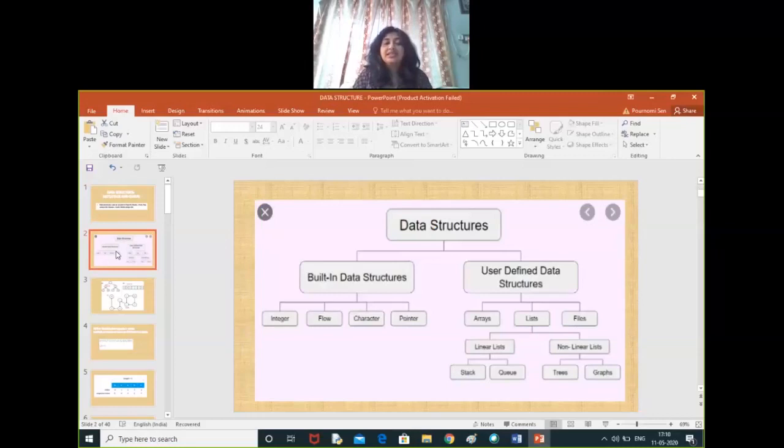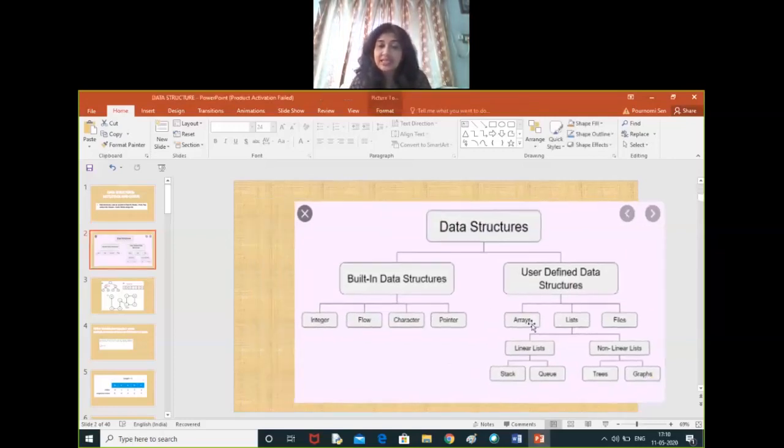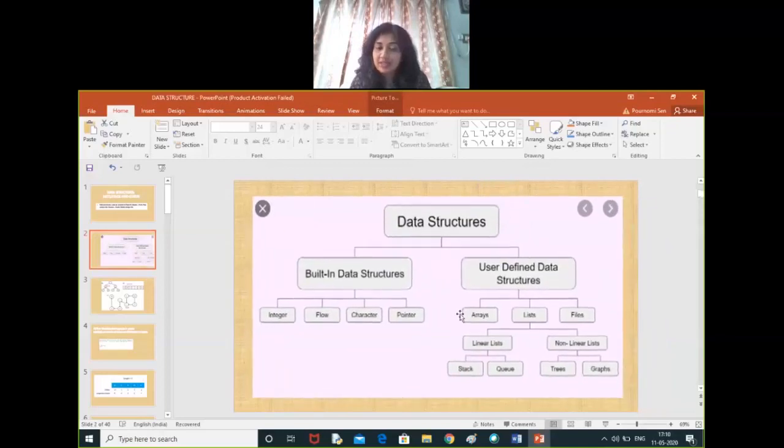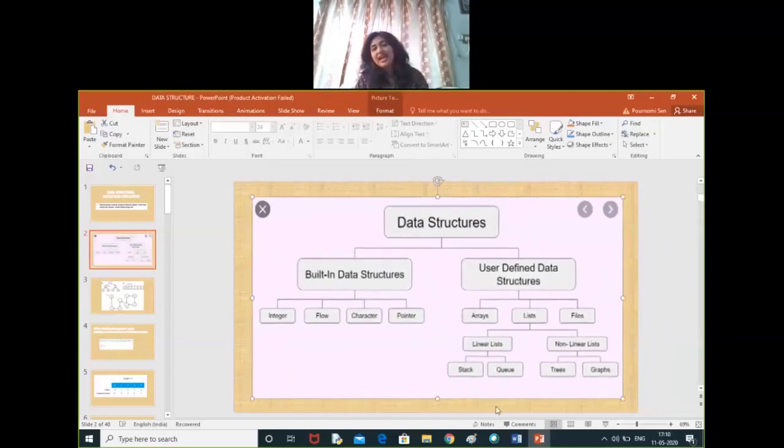chart here. Data can be of two types, built-in and user defined. In built-in we are having integer, float, character, pointer; the pointer we will not be using here. So these are the built-in data structures. And user defined data structures: arrays, list, and files. Now arrays we have not discussed so far. Array is a sequential data structure in Python. List we already know. Files also we have discussed.